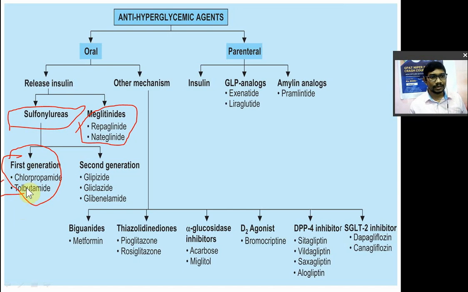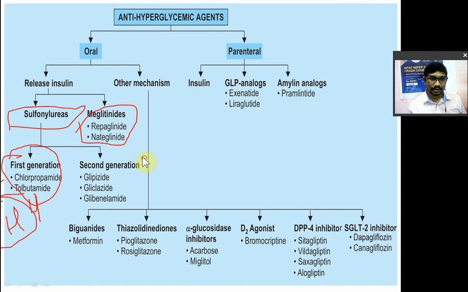They have an adverse effect known as hypoglycemia. They have more hypoglycemia as compared to others. So they will produce hypoglycemia, and their potency is less. They are less potent, meaning you will need a higher dose. So chlorpropamide and tolbutamide are known as the first generation sulfonylureas. They have hypoglycemia as the most important adverse effect, and they are less potent.